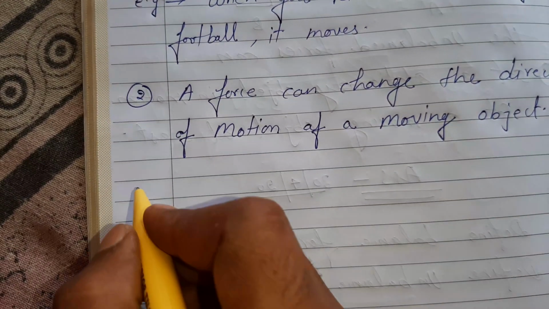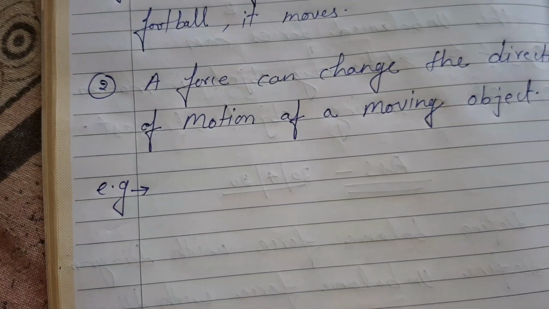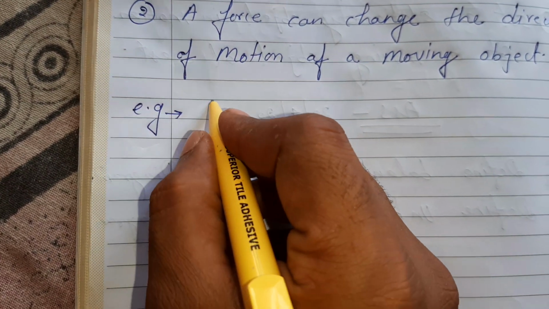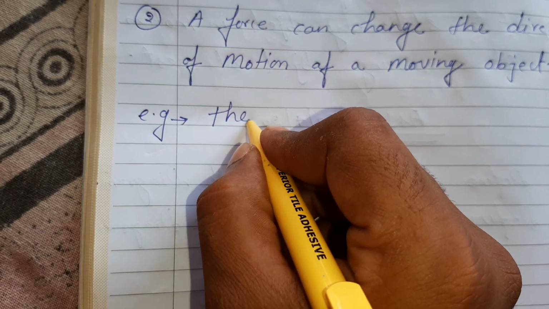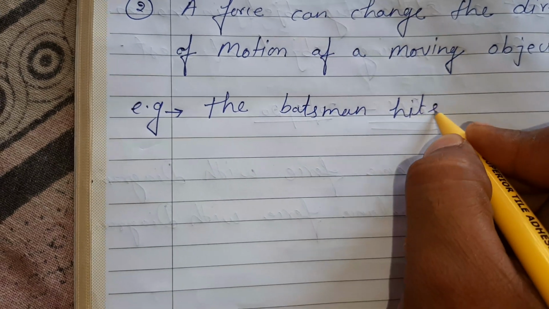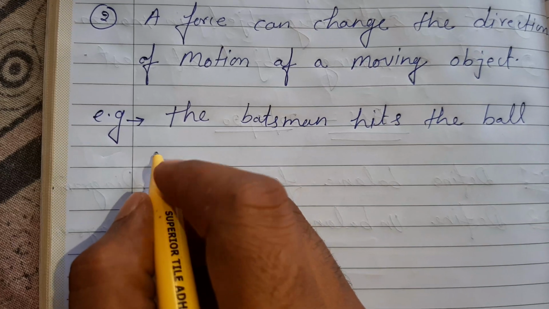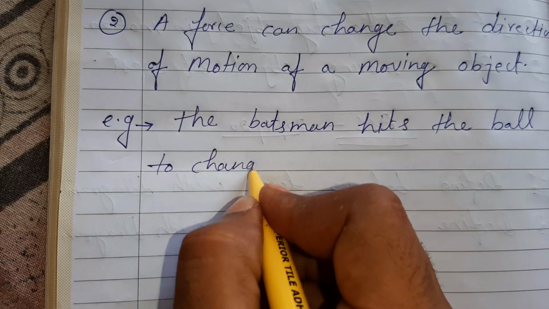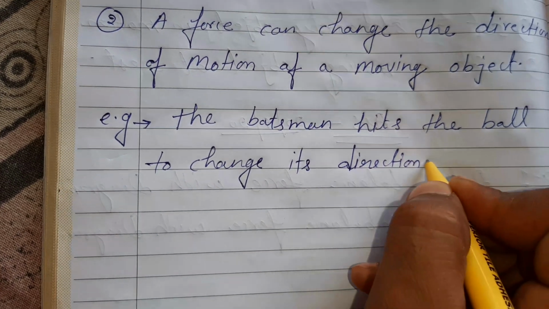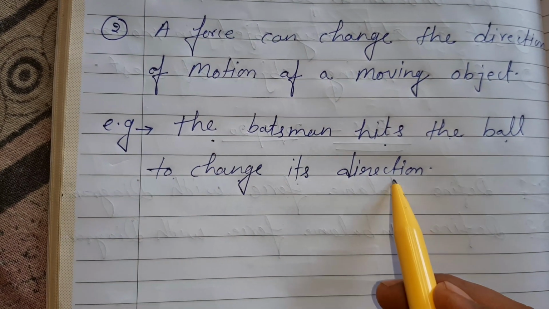What is the example of this? So I will write here, example of this: the batsman hits the ball to change its direction. Understood? The batsman hits the ball to change its direction.